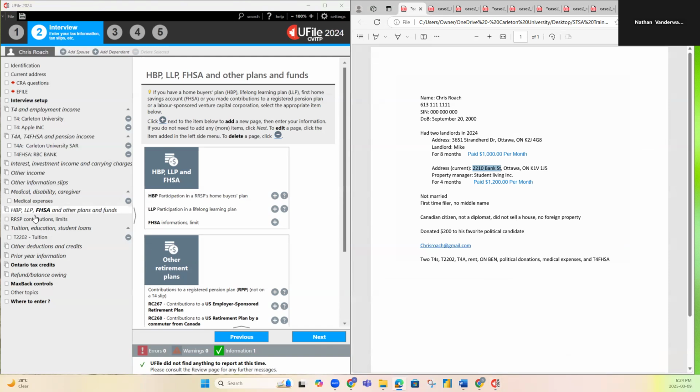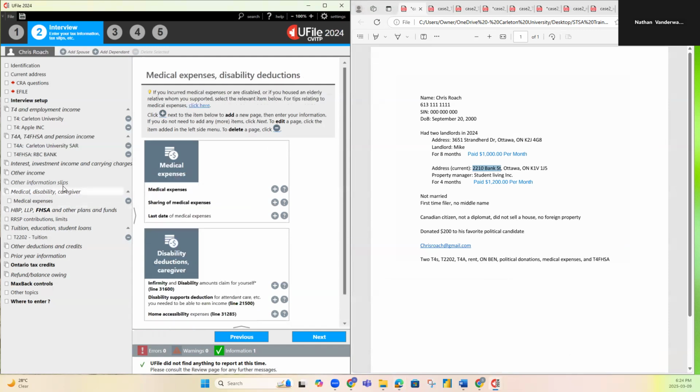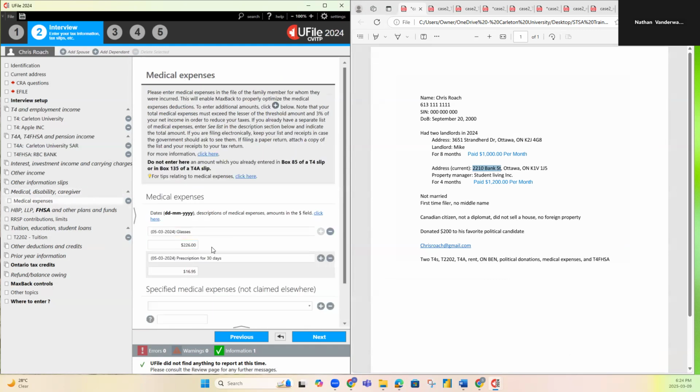Then next. Now all of our forms are input into the software, but we still have to deal with his political contribution and his 2 rent receipts. I believe for political contribution, it's the same deal as here.